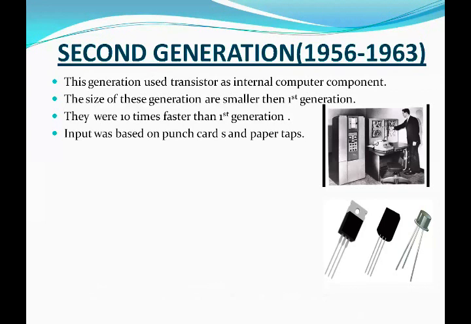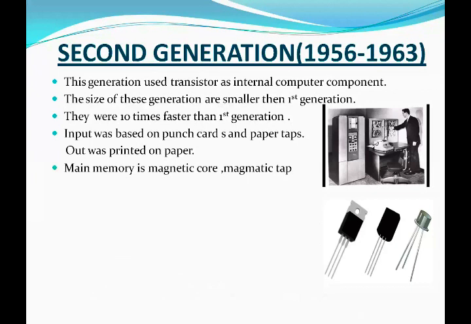Input was based on punch card and paper tape. Output was printed on paper. Main memory is magnetic core, magnetic tape, and magnetic disk. Magnetic core: a magnetic core is a piece of magnetic material.